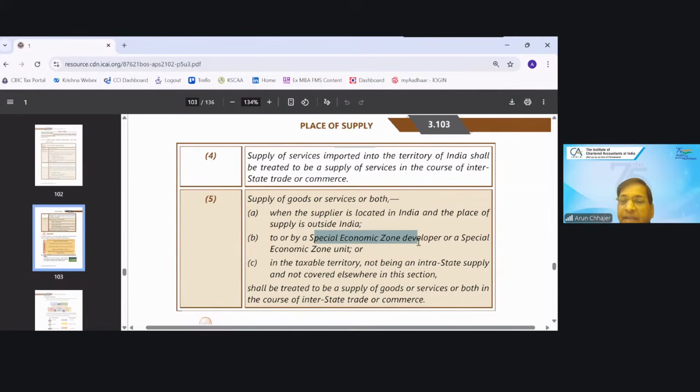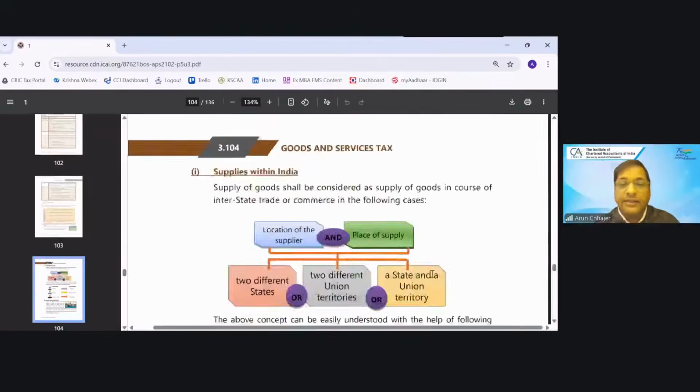When you are making the supply to an SEZ unit, यहाँ पे दोनों word important हैं, 'to' and 'by' both are covered. It means if you are making the supply to SEZ or you are purchasing from SEZ, in both cases it is always IGST. And third, the transaction is in the taxable territory, not being intra and not covered elsewhere. So it is a residuary entry. Residual clause होता ना, जैसे something is not covered, then also it will be treated as inter. ठीक है.